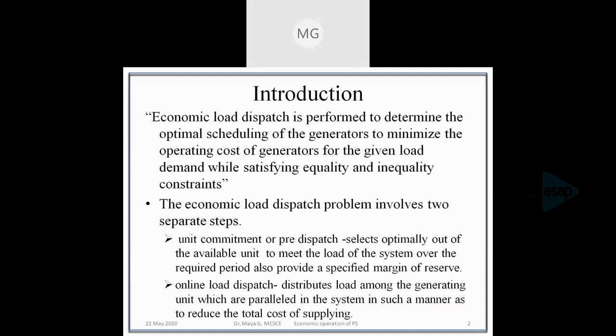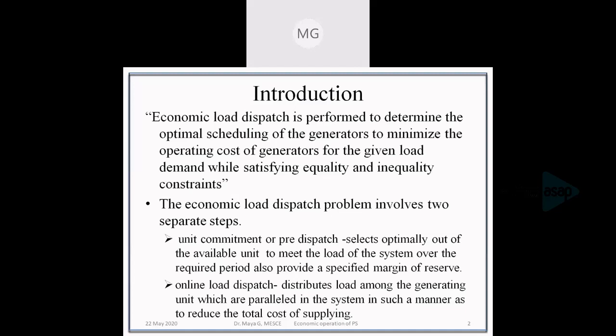Unit commitment is a pre-dispatch problem. That is, before meeting the load, we do the unit commitment so that the generations are optimally scheduled to meet the load.